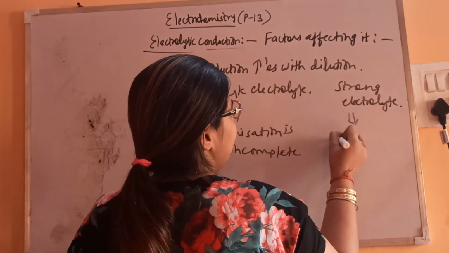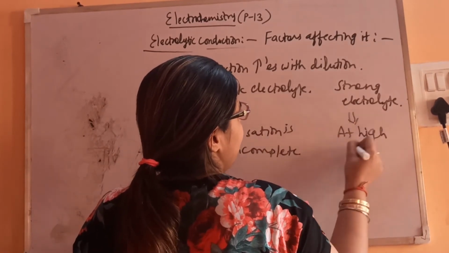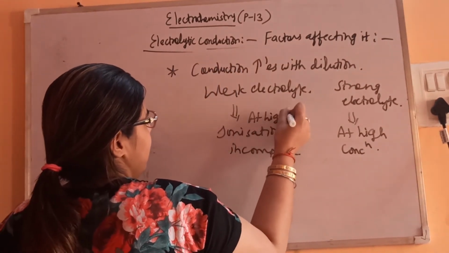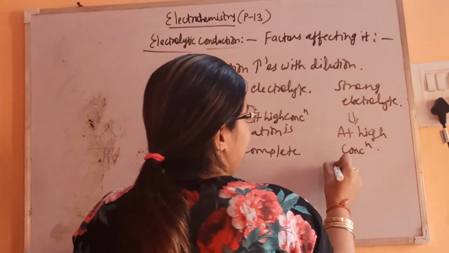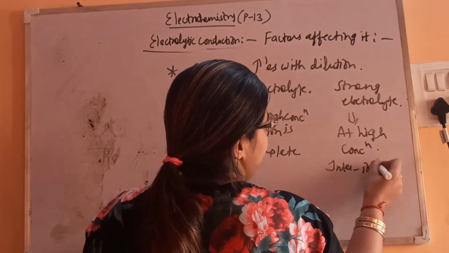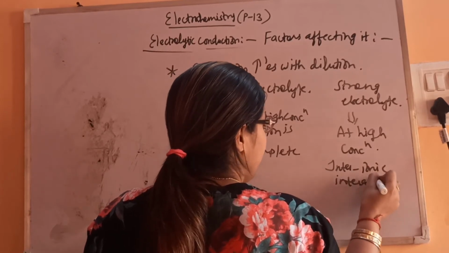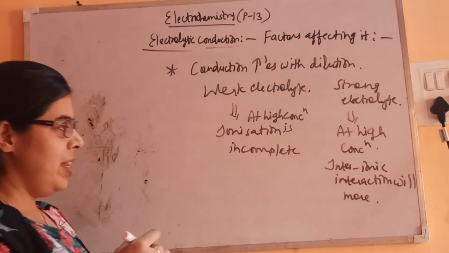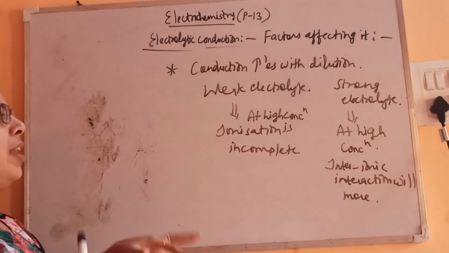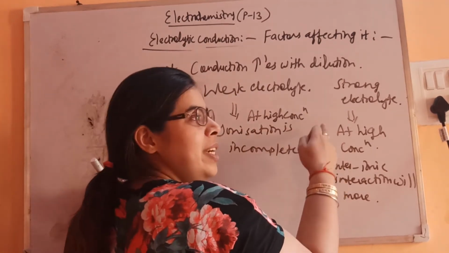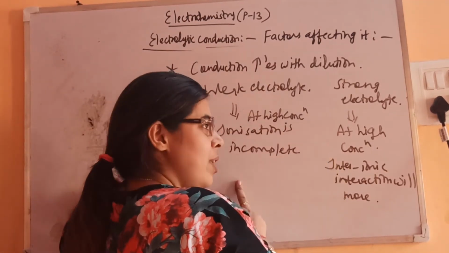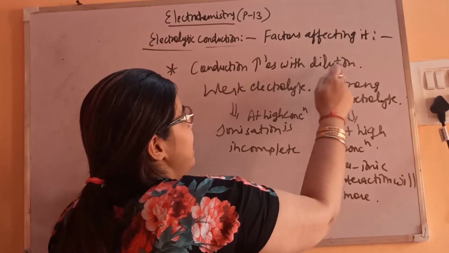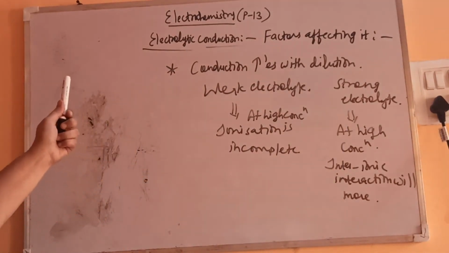And for strong electrolytes, at high concentration, interionic interactions will be more. Although it is strong, we still need energy. So when we dilute, only then will it dissociate completely. Here it is not that complete, but it will be complete when we dilute. That's why conduction increases with dilution in both cases. This is about conduction.